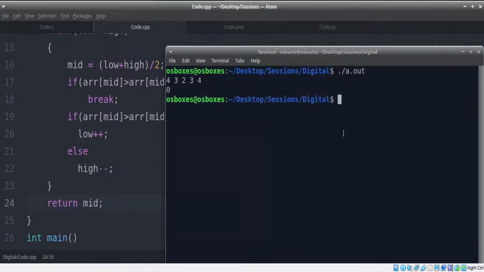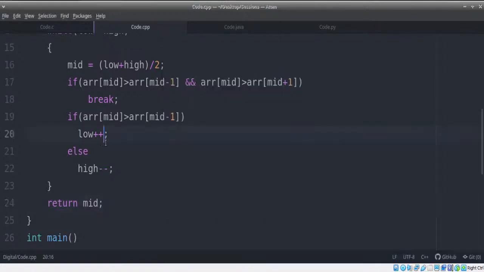Is this correct? I have one question. Are all elements unique? No, you can have repeated values, but they cannot be in continuous elements. You can have repeated values which cannot be consecutive elements. Is this correct? Yes. 4 is greater than its next element. That's enough. No need to worry about it. So this is how you can figure it out.